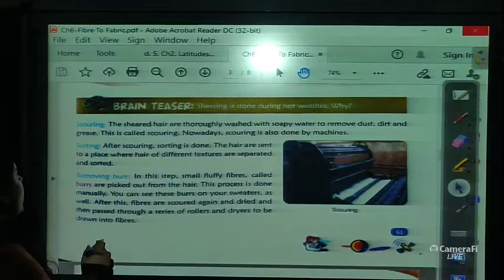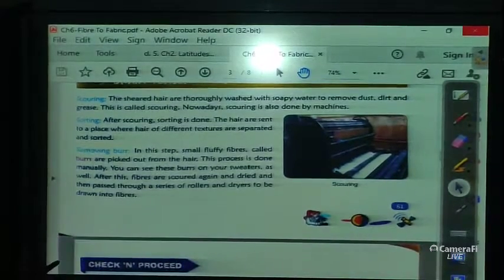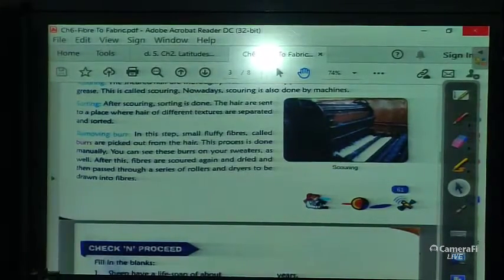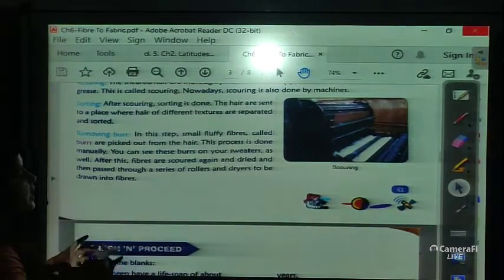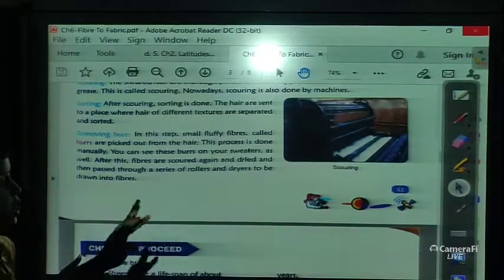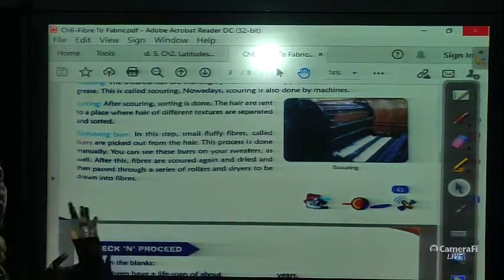Now removing burr. In this step, small fluffy fibers called burrs are picked out from the hair, and this process is done manually. You can see these burrs on your sweaters as well. After this the fibers are scoured again and dried, and then passed through a series of rollers and dryers to be drawn into fibers.